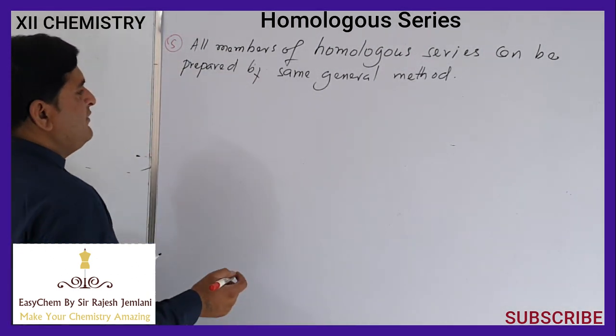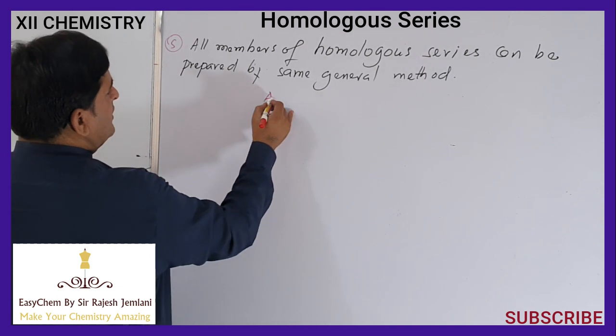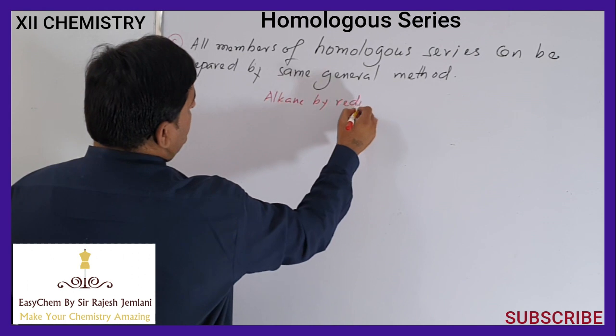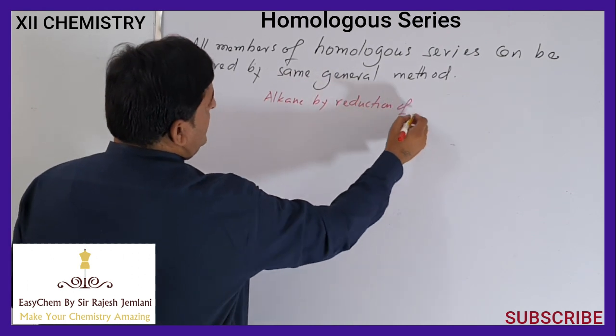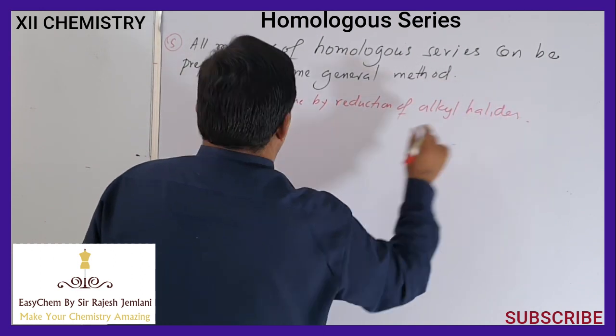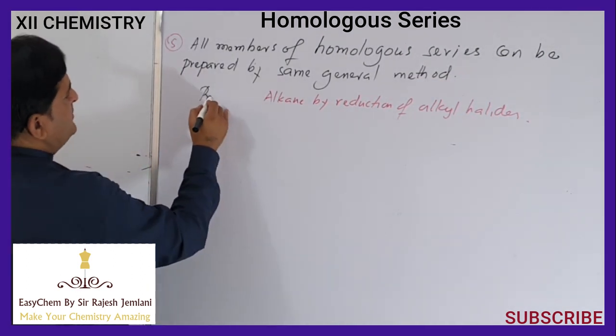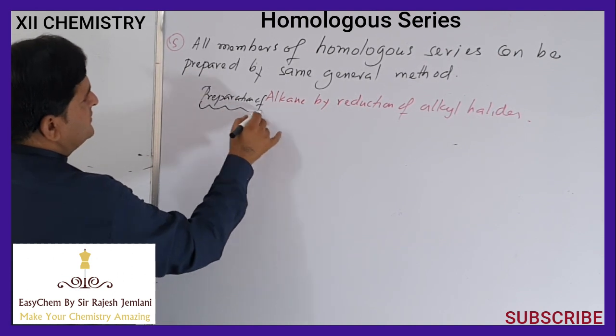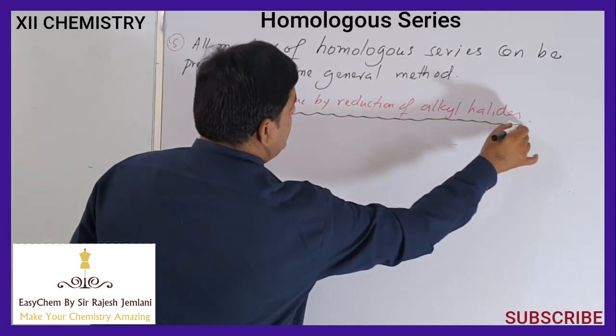For example, if you wish to prepare alkanes by reduction of alkyl halides, our heading is preparation of alkanes by reduction of alkyl halides.